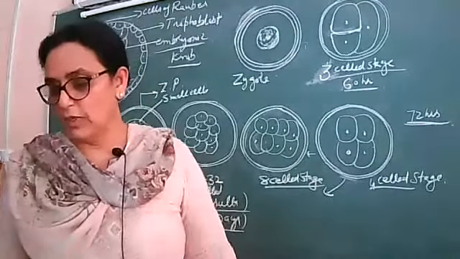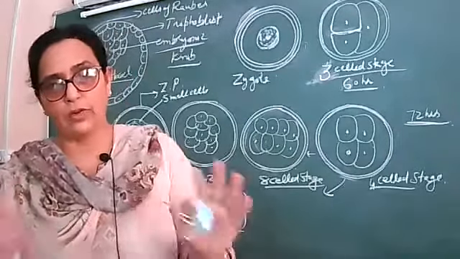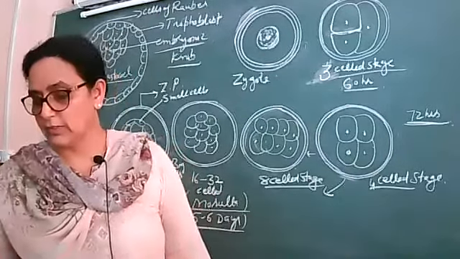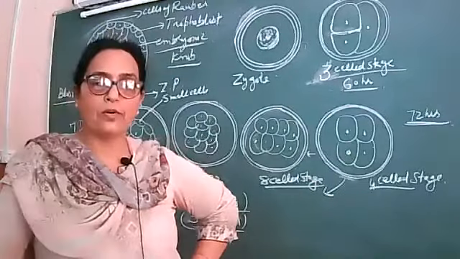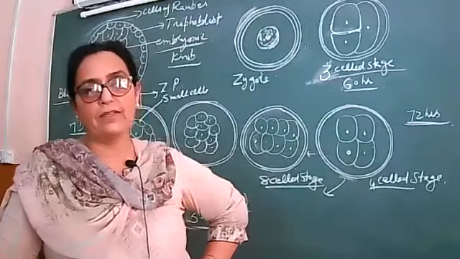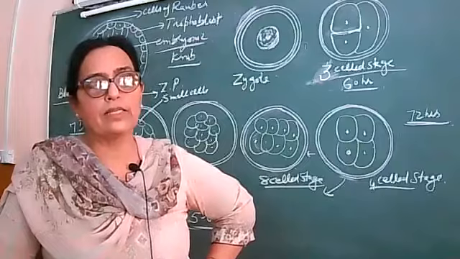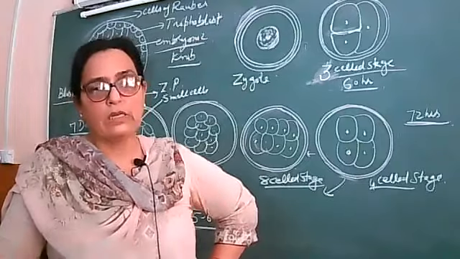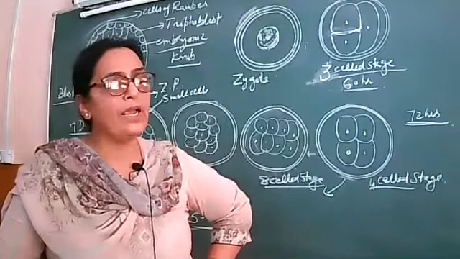From the ectoderm, the ear and the eye will be formed, and the outermost layer of all the organs. And from the endoderm, the lining of the gut and almost all the glands will be formed, like intestinal glands, gastric glands, and endocrine glands.